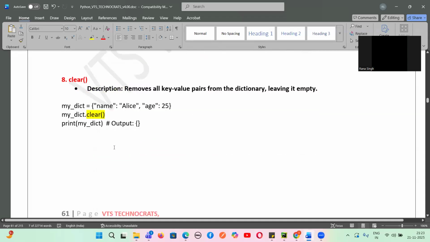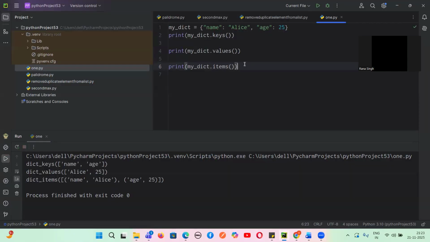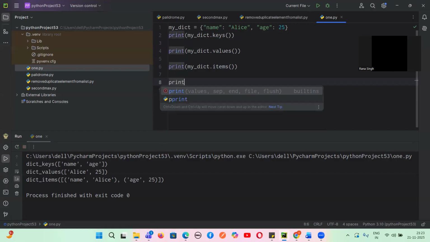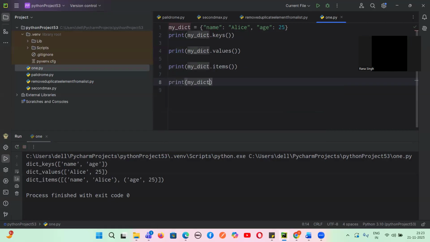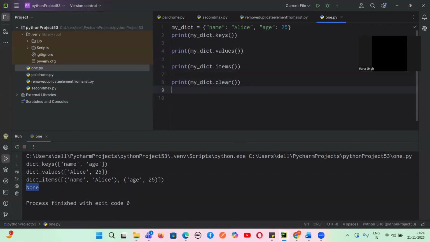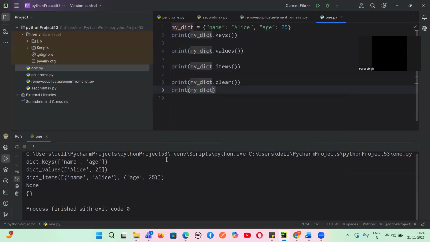Then, guys, there's something called the clear method. If I want to clear all the items, I can write print my dict dot clear. This will clear all the items of this dictionary. So we'll get nothing as output, because it's clearing all the items. Now let us print this my dict. We are getting none because everything is cleared using the clear method, which will clear all the key value pairs.